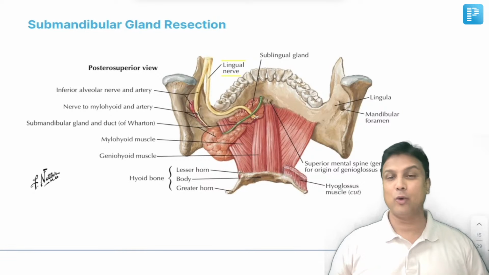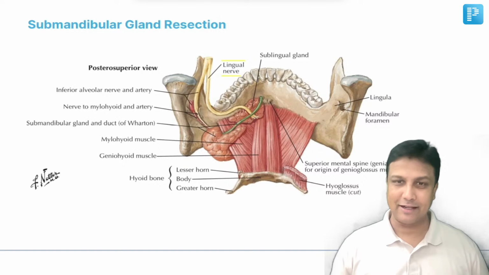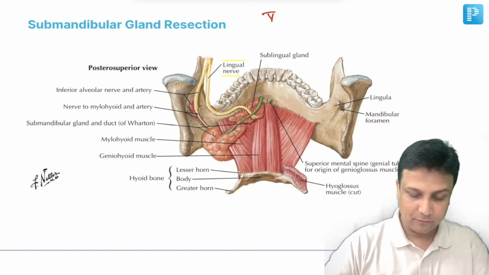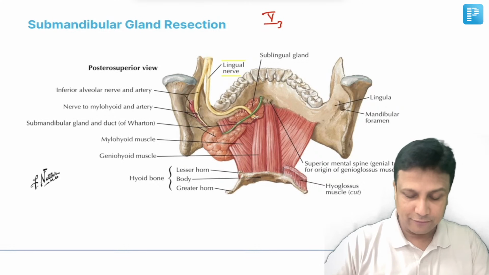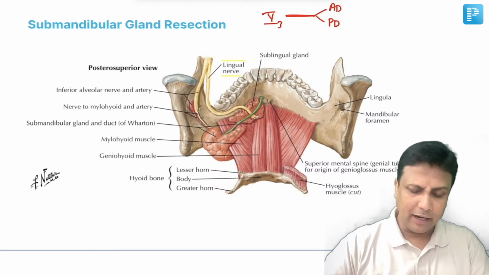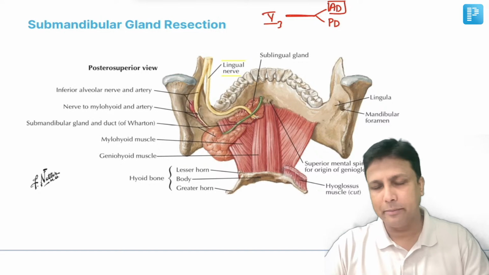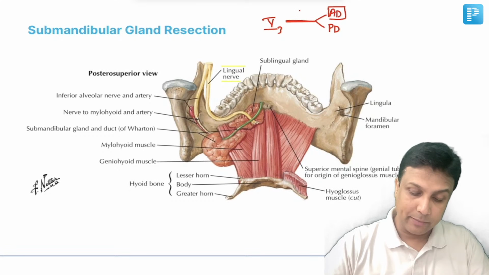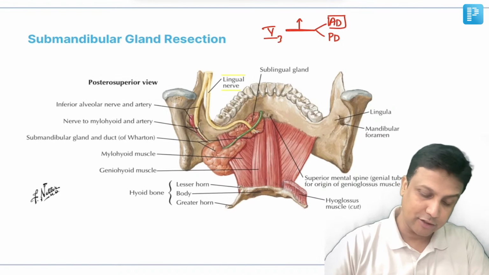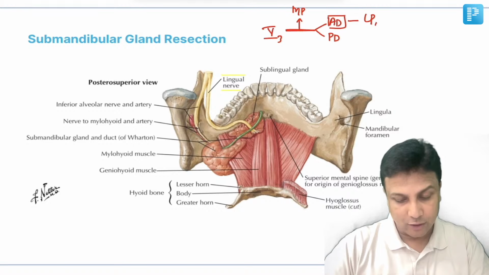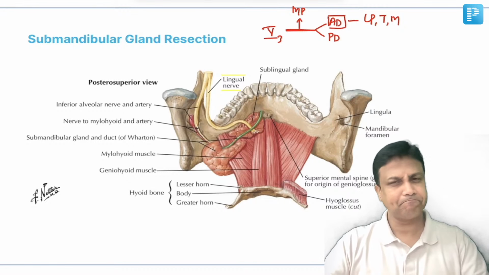Another very, very important thing for your exams nowadays is the mandibular nerve. That is your V3. Mandibular nerve will first of all have a trunk, and that trunk will divide into two divisions, anterior division and posterior division, guys. Now remember, anterior division is going to take care of the muscles of mastication. The trunk will be supplying only one muscle of mastication, that is medial pterygoid, whereas anterior division will be supplying the lateral pterygoid, the temporalis and masseter.